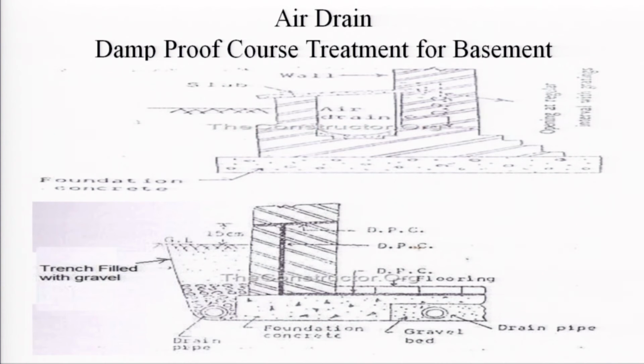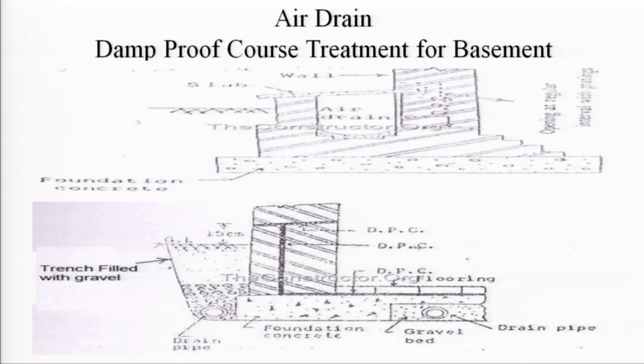Now, come to the picture where the DPC has been laid. You see here, these are the walls and the DPC is laid here this way. You can easily see the orientation and the DPC has been laid here.